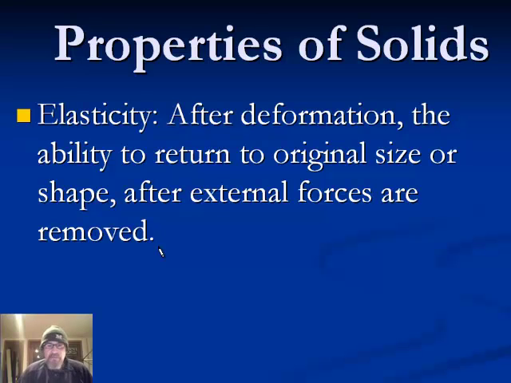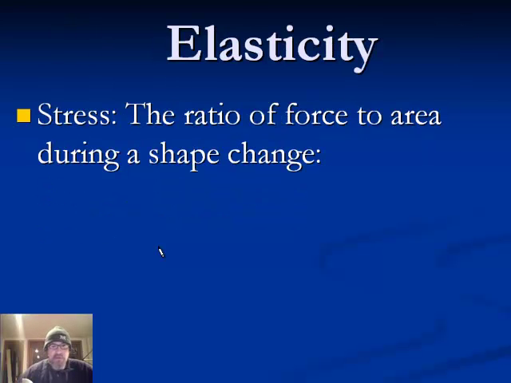The ability of a solid to return to its original size or its original shape after external forces are taken away from it, after it's been stretched a little bit or even compressed or twisted, that's called its elasticity. And different substances have different elasticity. It depends again on the chemical makeup of the solid. But we can again describe this using some mathematical equations. To talk about the details of elasticity and quantify it, there are a few terms that we need to define.